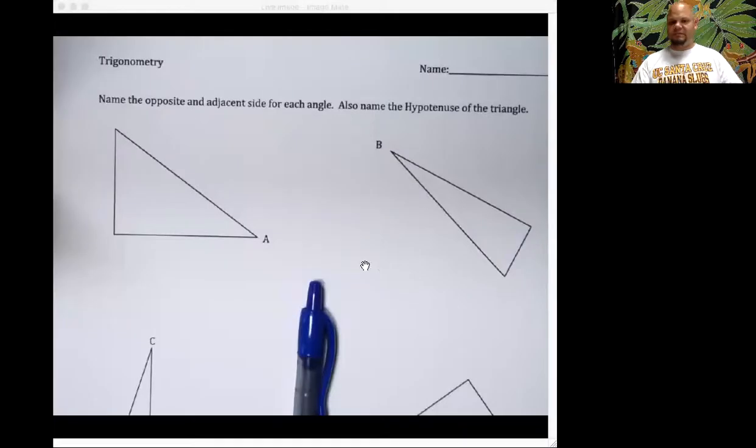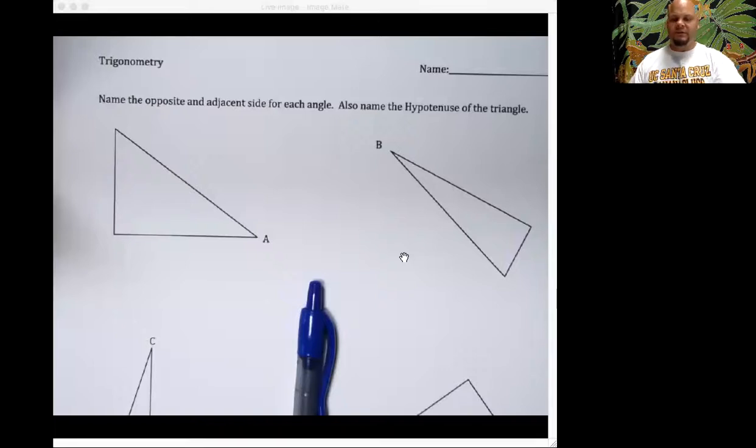It's me, Mr. Beal, here to talk to you today about trigonometric ratios. Now, if you've ever heard the word trigonometry or trig, it refers to triangles. Specifically, right triangles are what we build that study of triangles with. And the first thing that we need to do in learning trigonometry is being able to have perspective from a